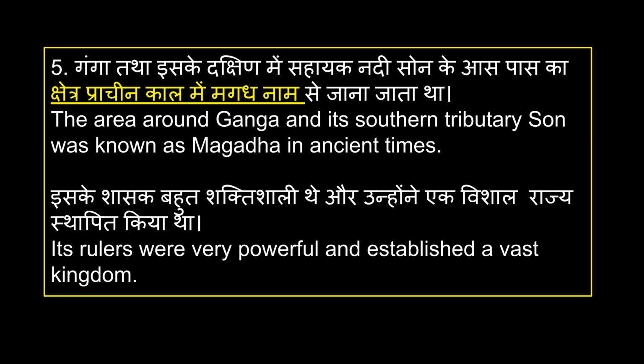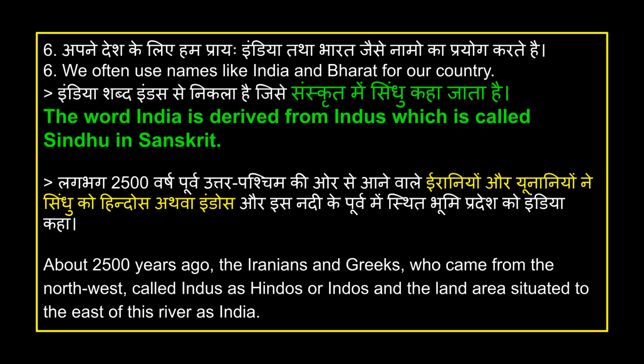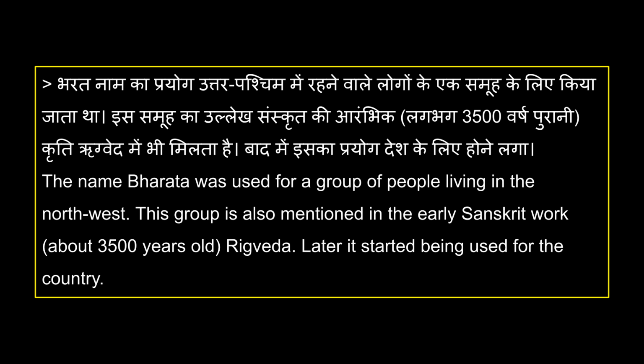The area around the Ganga and its southern tributary Son was known as Magadha in ancient times. Its rulers were very powerful and established a vast kingdom. We use names like India and Bharat for our country. The word India comes from Indus, known as Sindhu in Sanskrit. Around 2,500 years ago, Iranians and Greeks called the Indus Hindos, or Indos, and the land to its east India. The name Bharata was used for a group of people living in the northwest. This group is mentioned in the Rig Veda, an early Sanskrit work about 3,500 years old. This name was later applied to the country.